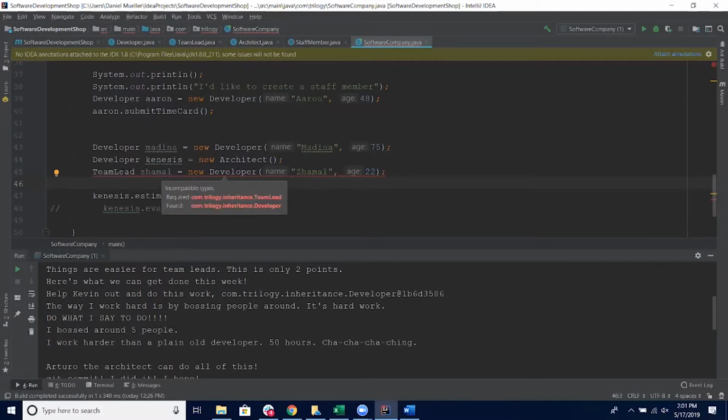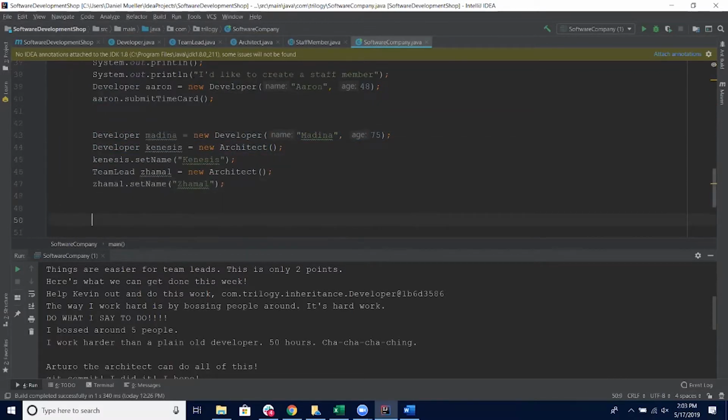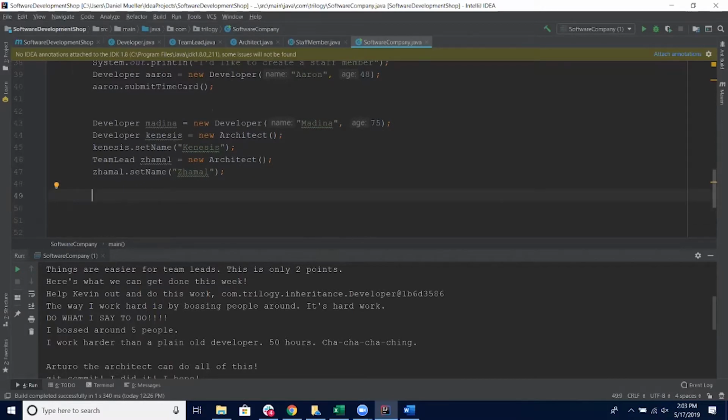So over here, you need the more general one. Let me think about that. Yep. And then over here, you can have a more specific one. Or you can just, as in the case of Medina, same type. All right, and now we can do our old array. We can do an array of staff members, right?